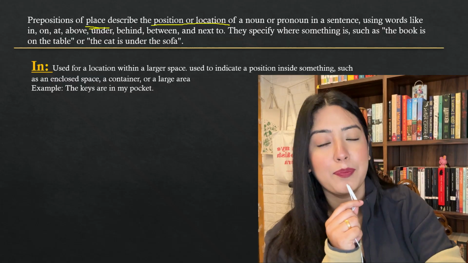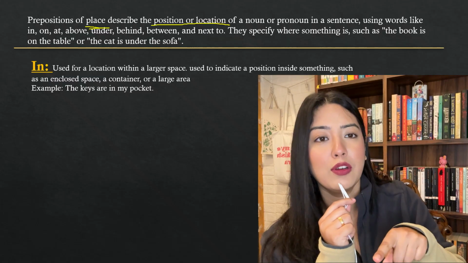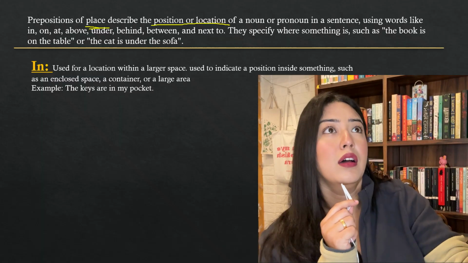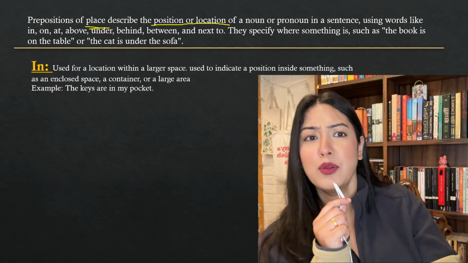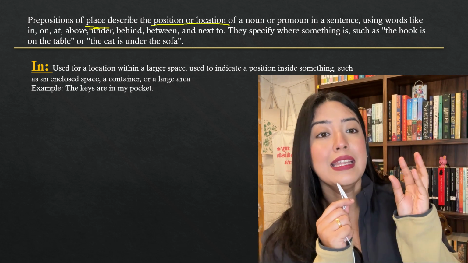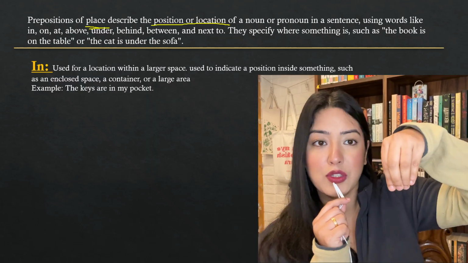Why will you say "I'm in the park"? Because the park also has a border. Within that larger space, you're in the park. You're in the resort. You'll never say "we're on the resort." Anything that is enclosed, anything that has a border, anything which is a larger space within which you're standing, you'll